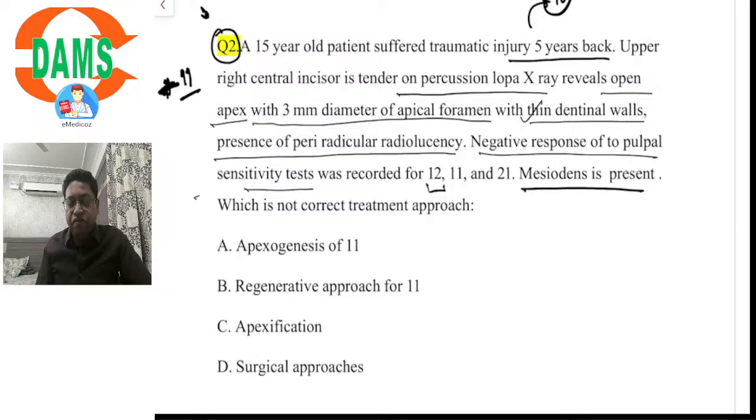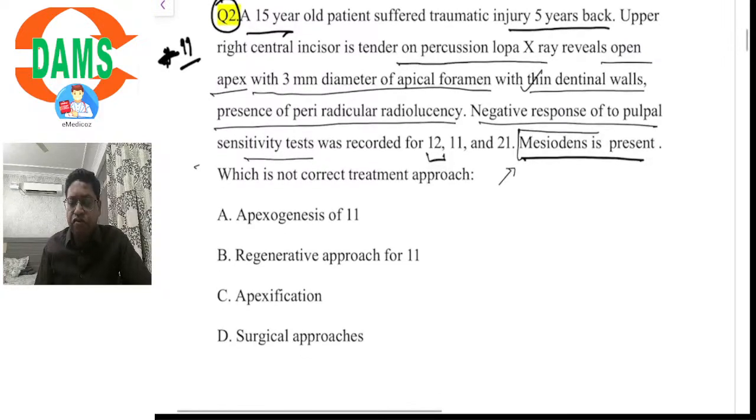Mesiodens is present, which is not the correct treatment approach. If we look at the brief history of the patient given, some things are confusing: they started with a 15-year-old patient, injury 5 years back, so the effective age would be 10 years when the injury happened. The presence or absence of mesiodens is just for confusing. It has no clinical significance. So there is a maxillary central incisor with a periapical lesion, thin dentinal walls, and an open apex.